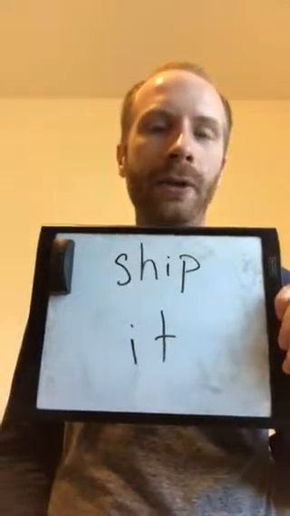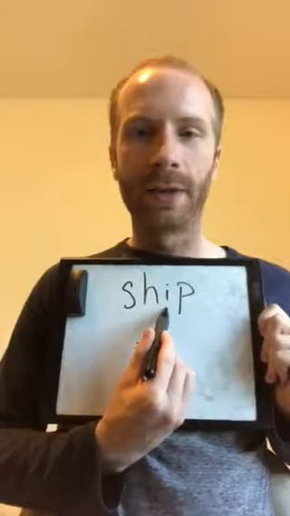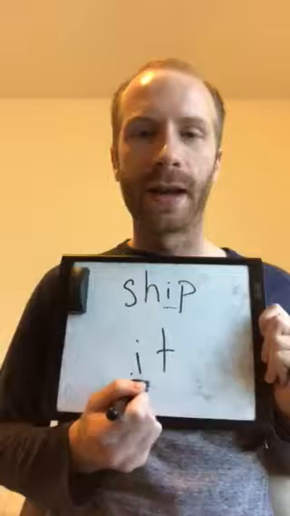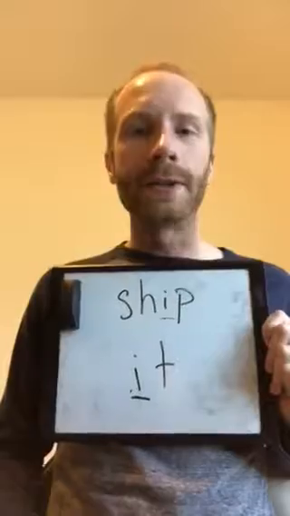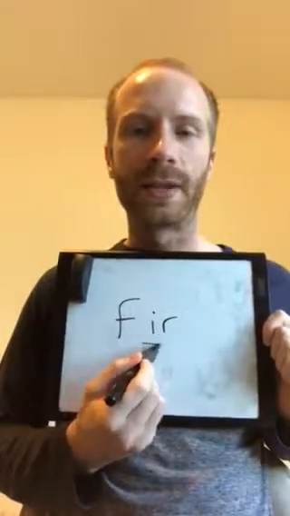And go ahead and underline for me the letter that makes that I sound in both of these words. So in ship, it's going to be this one right here, this I. And in it, again, the I right here. When the I is just by itself, it's not followed by an E, it's going to make the I sound. So once again, for example, if I just had the word fir, like in fir tree, it's just an I.